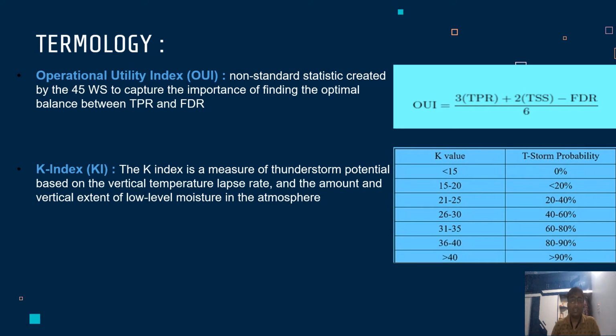The OUI uses the TSS in addition to TPR and FDR and weights these three statistics to calculate a metric with a maximum value of 0.83 being the best possible model. The K index, or George's index, is a measure of thunderstorm potential in meteorology.